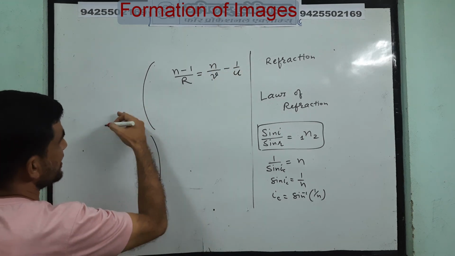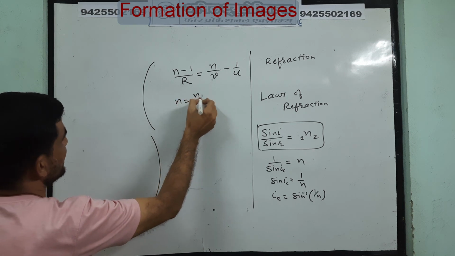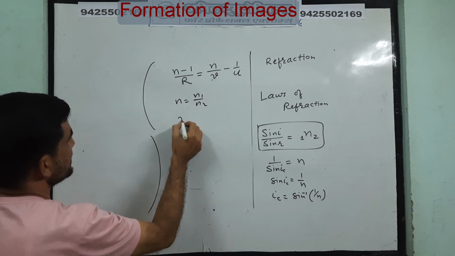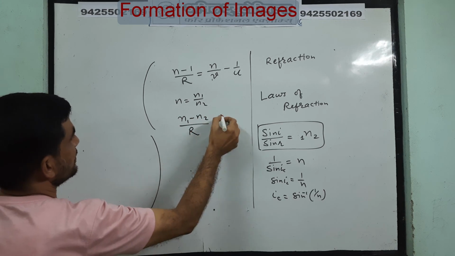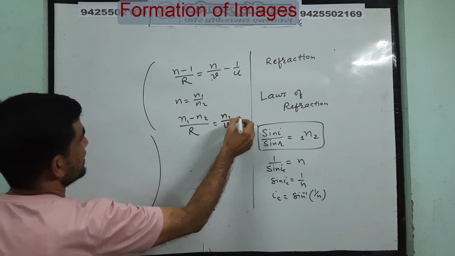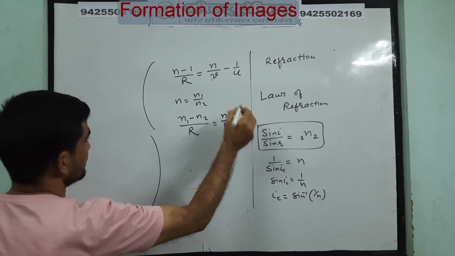If we have two media, n is equal to n1 by n2, we can also put this as (n1 minus n2) upon R equals n1 by v minus n2 by u.